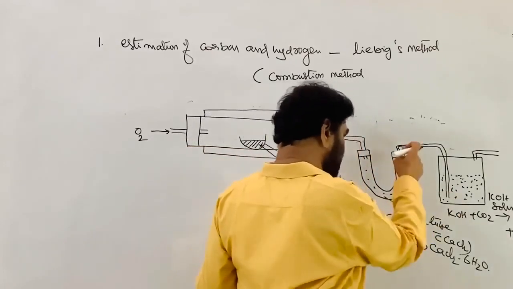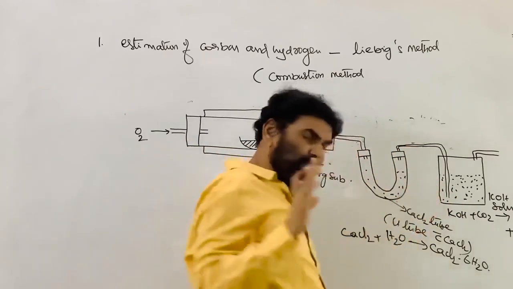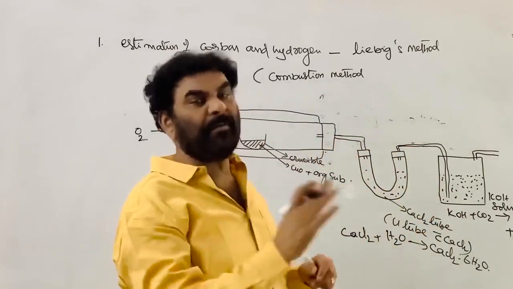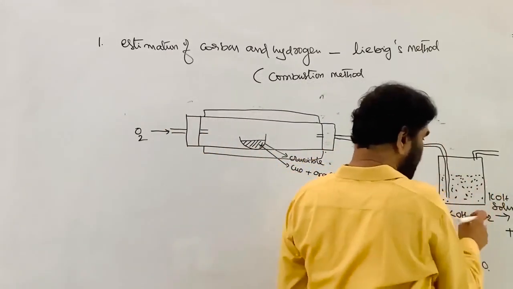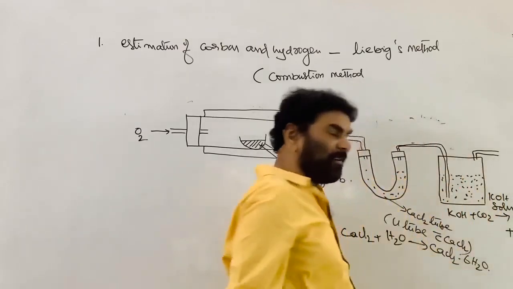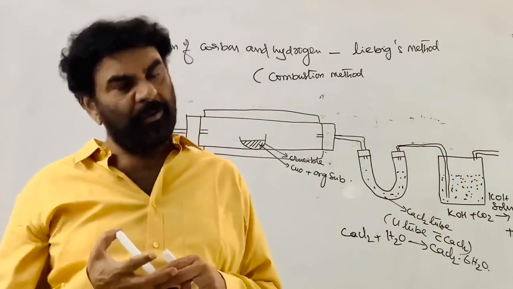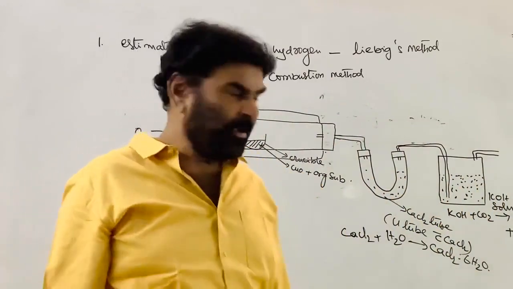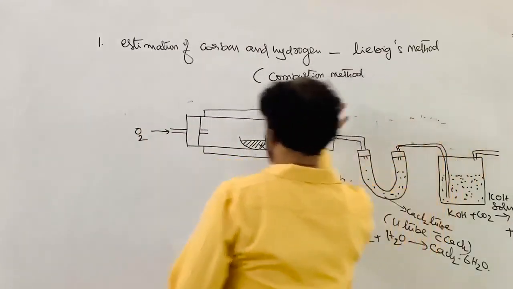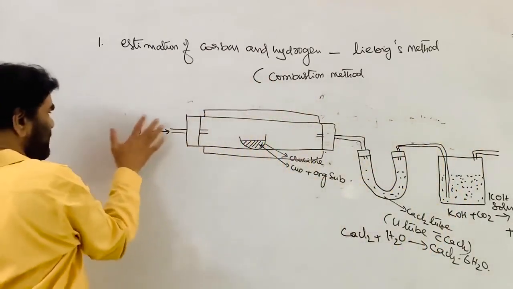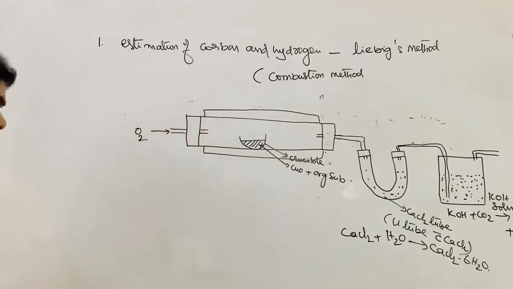First it is connected to the U-tube containing calcium chloride or any dehydrating agent which has good ability to absorb H2O, or water. That is then sent into the KOH, a concentrated solution of potassium hydroxide, which absorbs the carbon dioxide. To absorb the carbon dioxide, KOH is the best reagent. So this is the setup. This is called the absorption unit, this is called the combustion unit, and this is the oxygen supplying unit, or carrier gas.